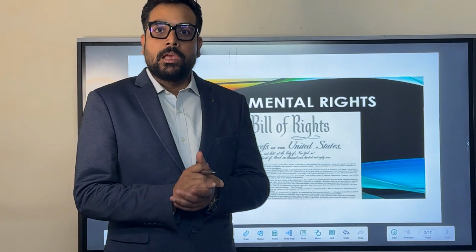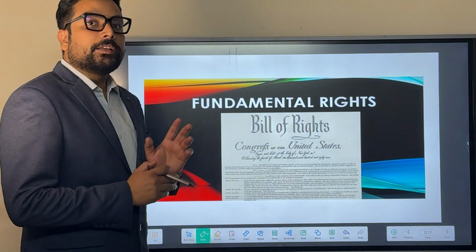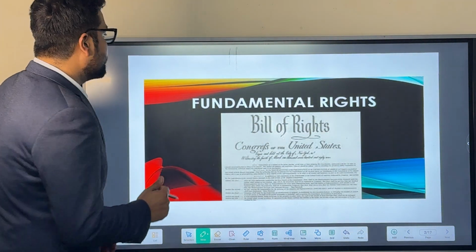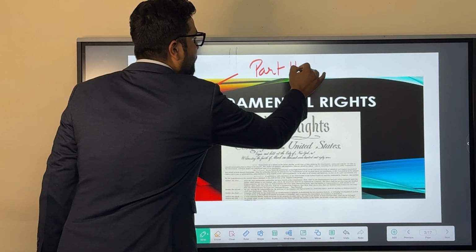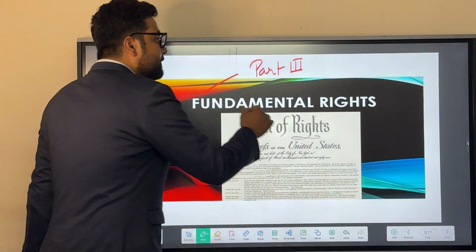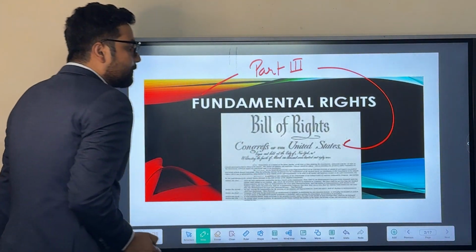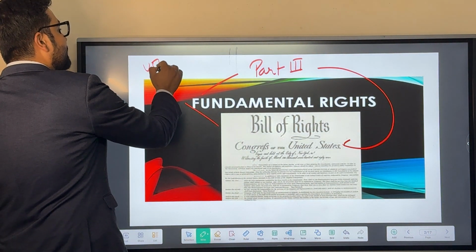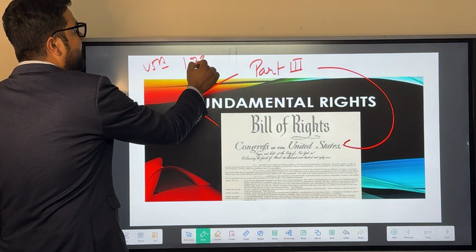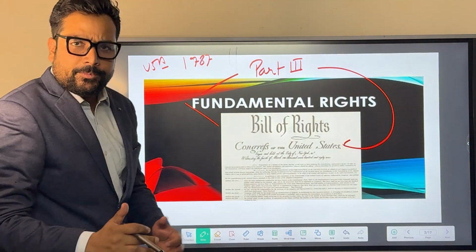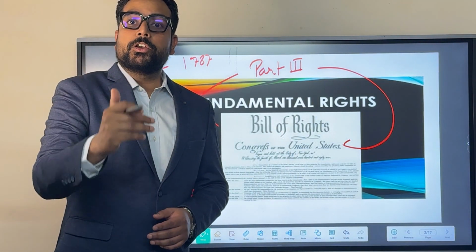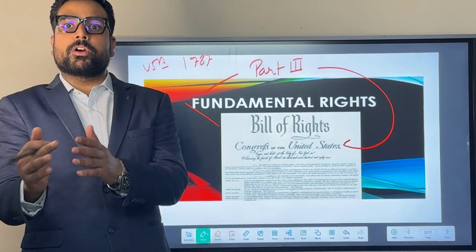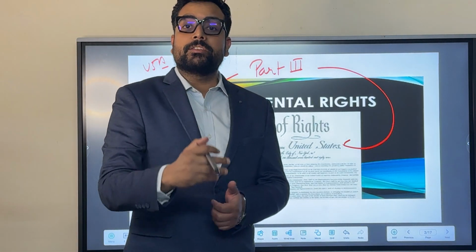In today's class, we'll discuss the fundamental rights chapter. As we all know, fundamental rights are part 3 of the Indian Constitution, and this feature has been borrowed from the Bill of Rights concept of the USA that was implemented in 1787. And perhaps the USA was one of the first democracies in the world that introduced the concept of rights.